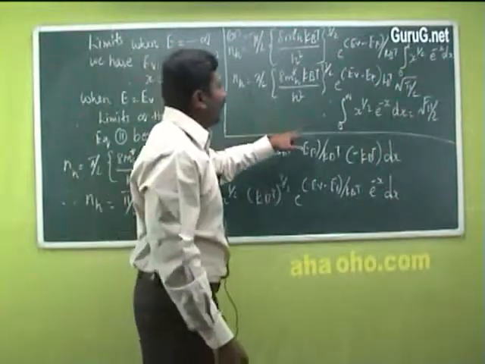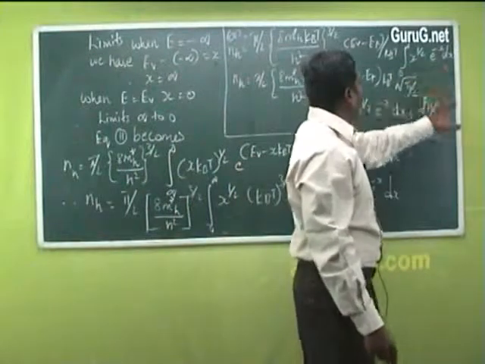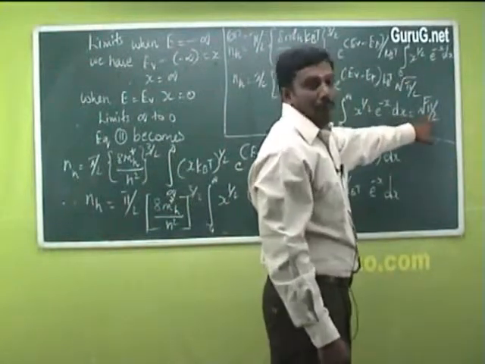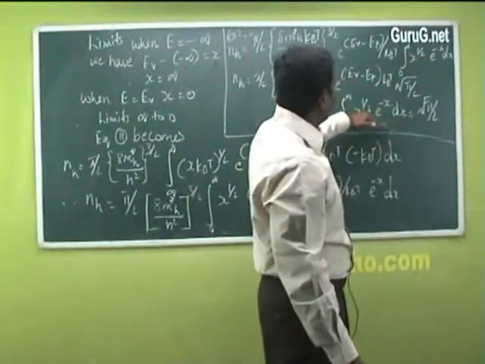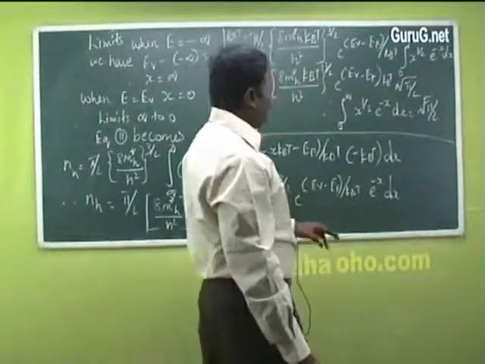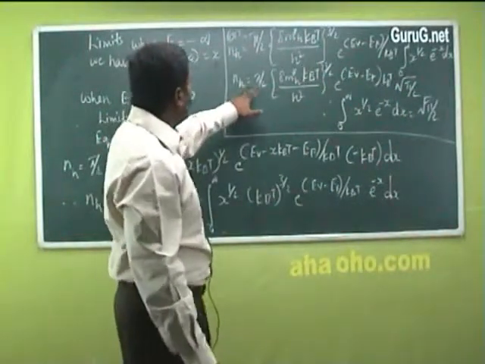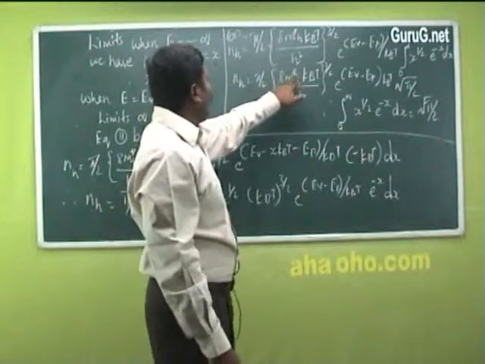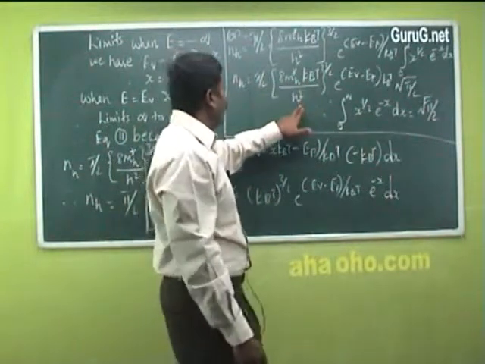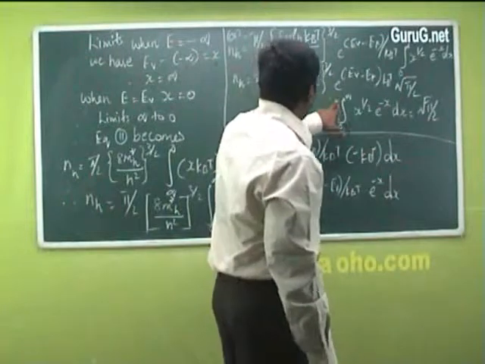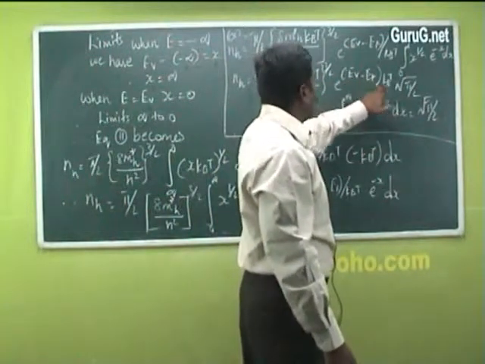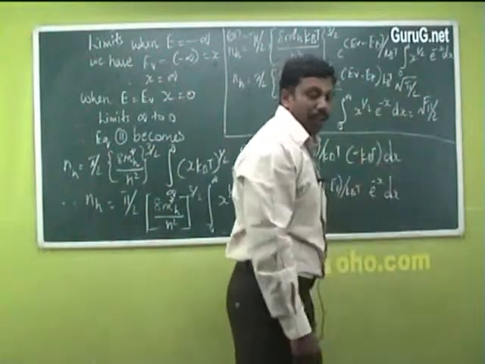On integrating, we know that the integral of x power 1 by 2 e power minus x dx is equal to root pi by 2. Now substituting this value, the density of holes n of h is equal to pi by 2 into (8 m star h kBT divided by h square) whole power 3 by 2 into e power (EV minus EF) divided by kBT into root pi by 2.